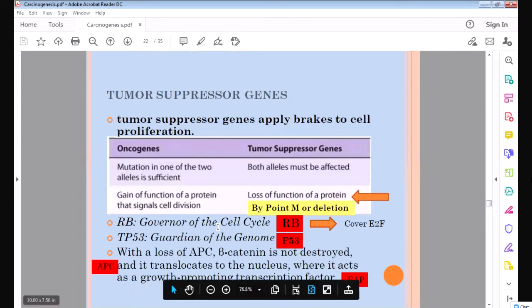So which are the two tumor suppressor genes in our body? These are the two tumor suppressor genes in the body, P53 and RB. These are very important. The RB is called the governor of the cell cycle. It governs the cell cycle. If the cell is multiplying too much, it will control it. That's why it is called the governor of the cell cycle. And P53 is called the guardian of the genome. It guards the genome. It doesn't allow the cell to proliferate too much. So if these are damaged, the cell will proliferate.